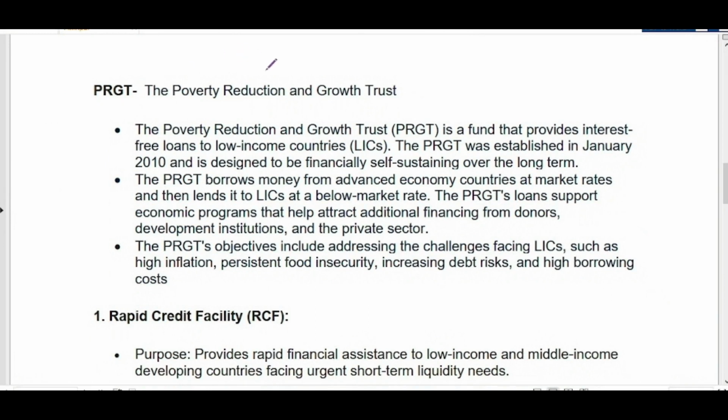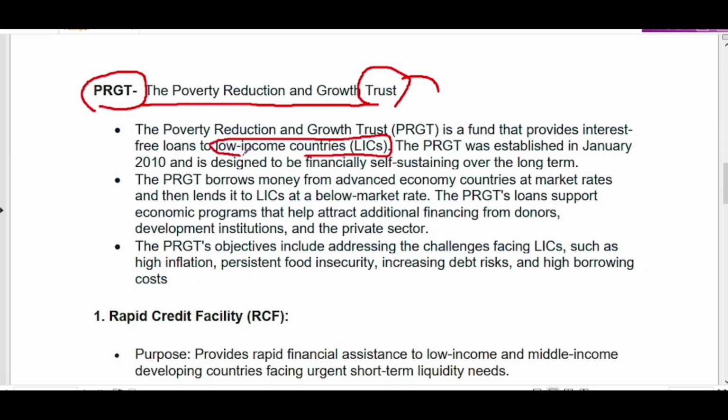Now next is Poverty Reduction and Growth Trust, PRGT. PRGT is the Poverty Reduction and Growth Trust. So this is a trust. What it does is basically provide free loans or very low interest loans to low income countries. Remember, it provides free or low interest loans to low income countries. Basically it gives loans to low income countries.